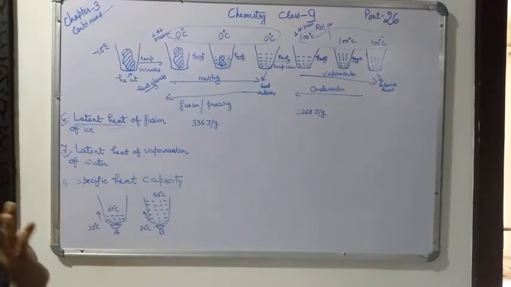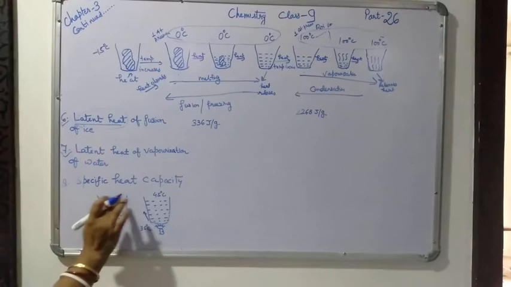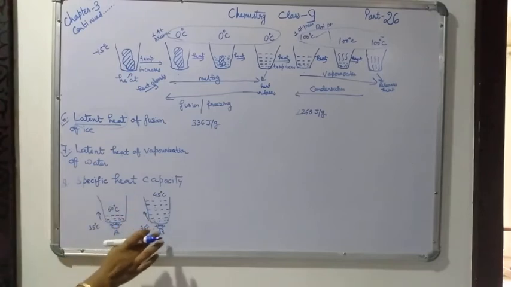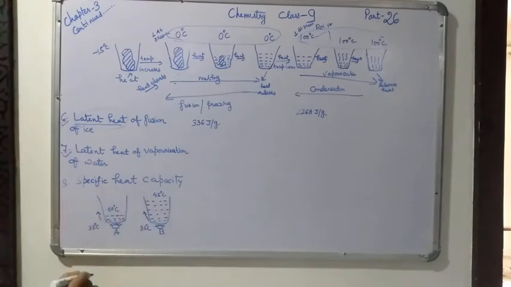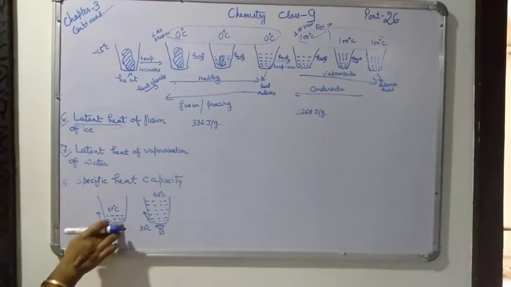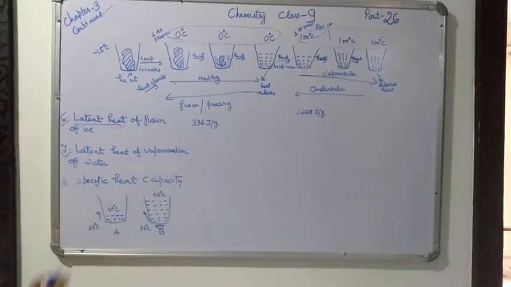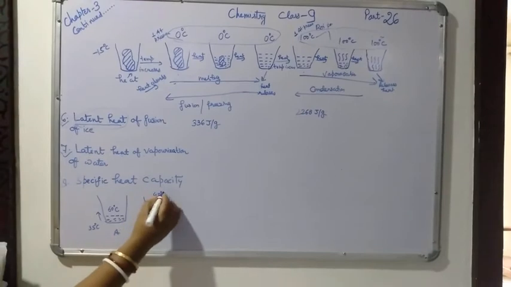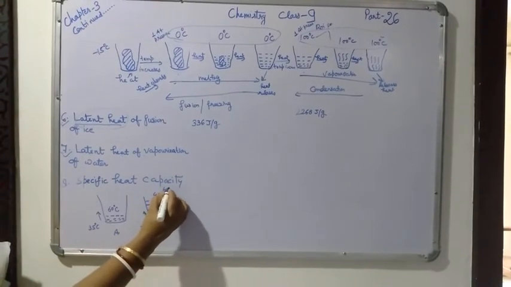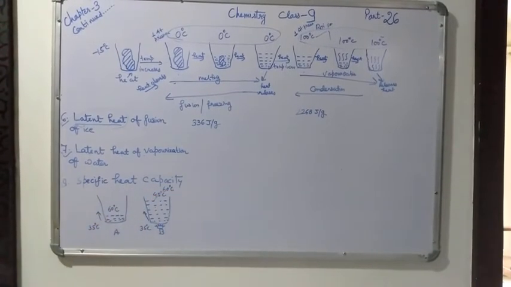Now if you want to make the temperature equal, if you want that in container B also it will be 60 only, what you have to do, you have to turn off the oven of container A. Now after some time you will see that it will become 60 degree only. How?